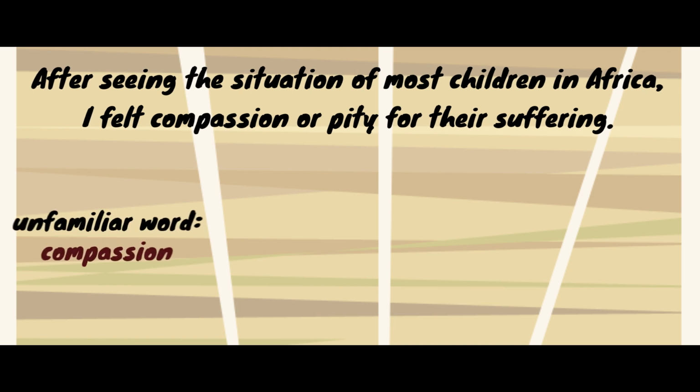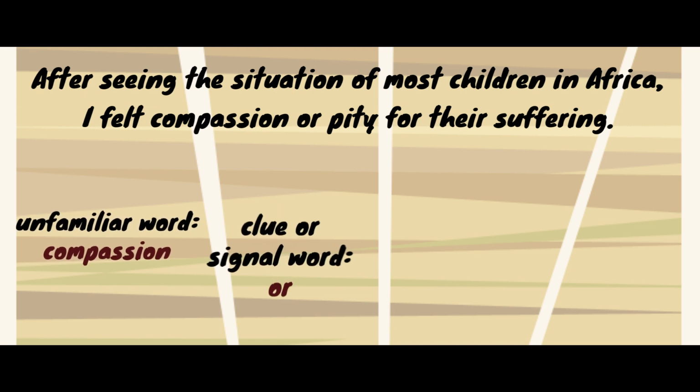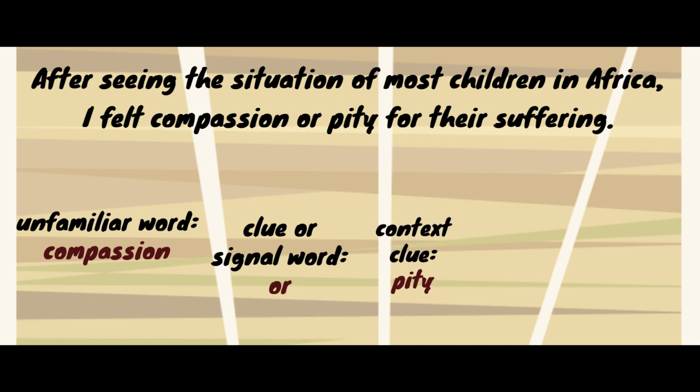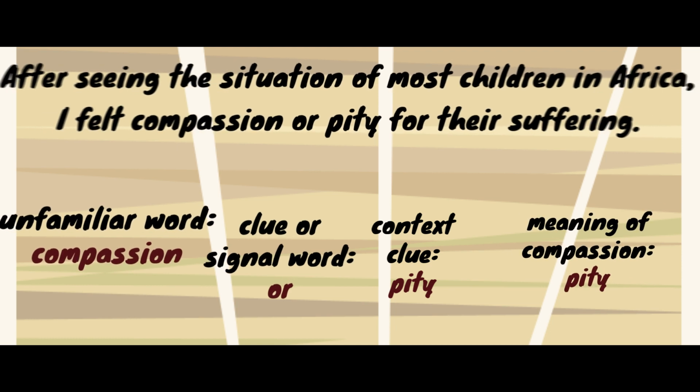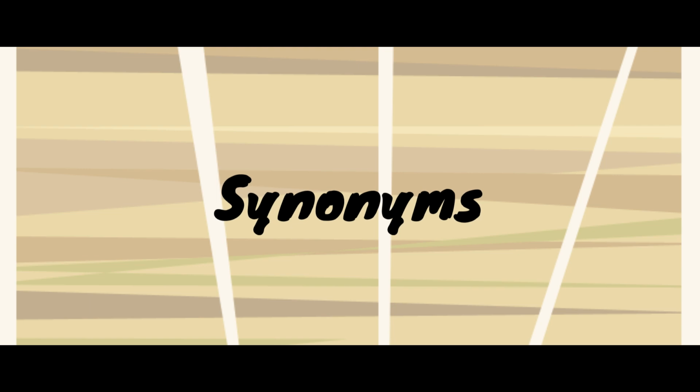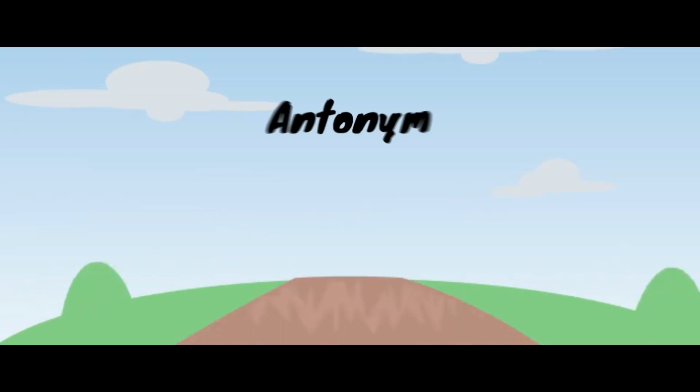The unfamiliar word is compassion. Now, what is the clue or the signal words? The signal word is or. Now, what is the nearly the same word or the context clue? The nearly the same word given in the sentence is the word pity. What is the meaning of compassion? The meaning of compassion is pity. Again, when we say synonyms, nearly the same word. Kasing kahulugan.